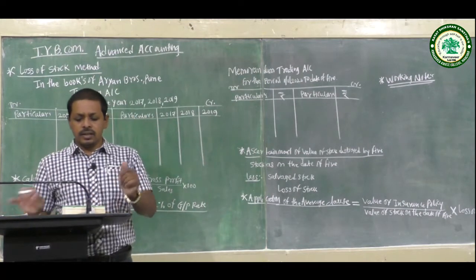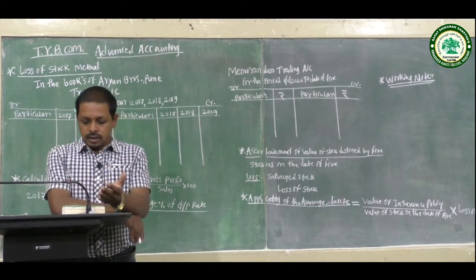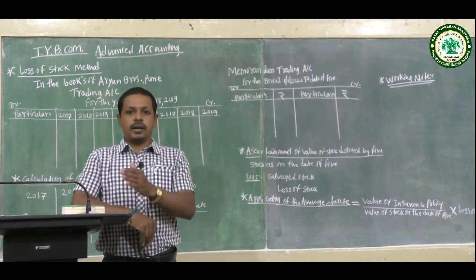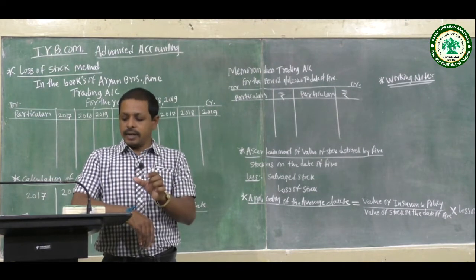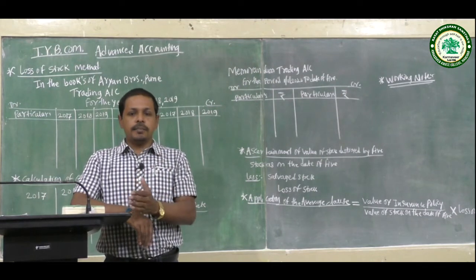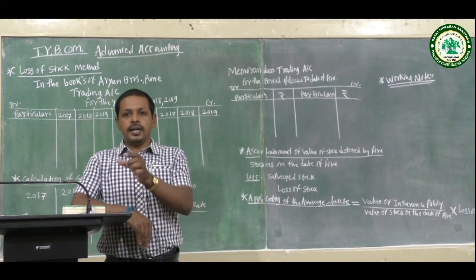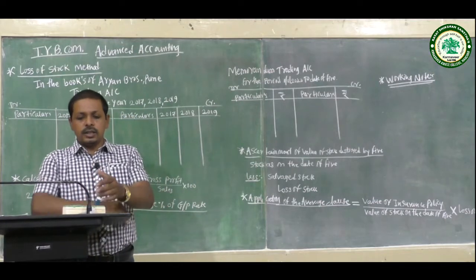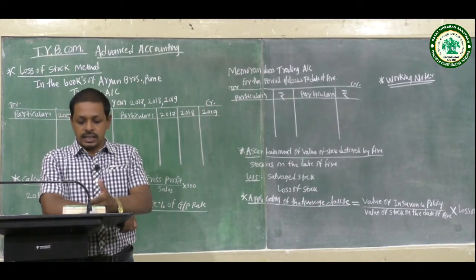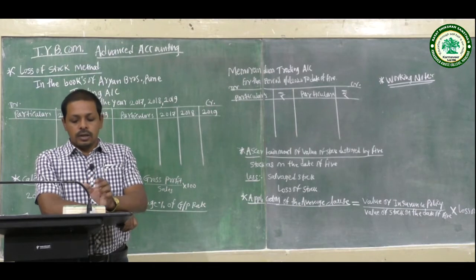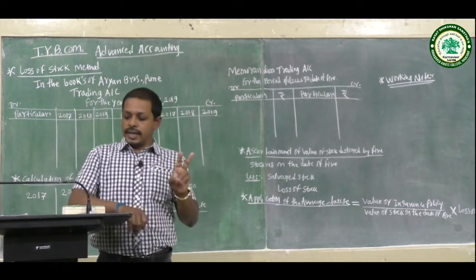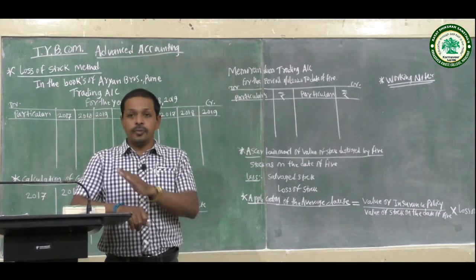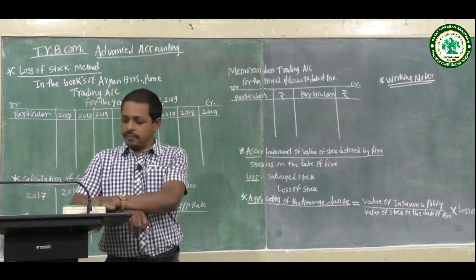In this problem, the accounting year for Aryan Brothers, Pune, starts on 1st January and ends on 31st December. The financial transactions in the trading account are for 2017, 2018 and 2019, and the current year 2020. It is a four-year transaction as mentioned in the problem.